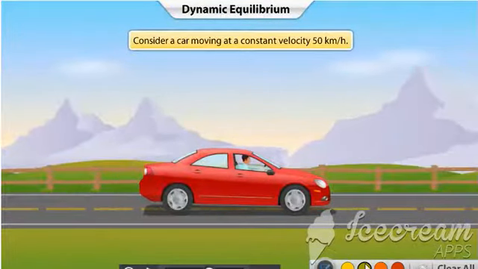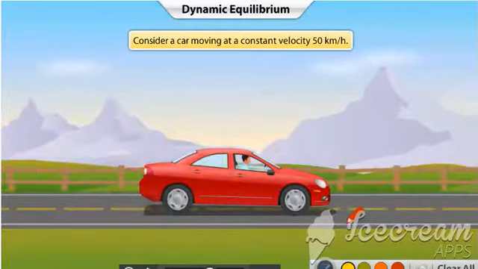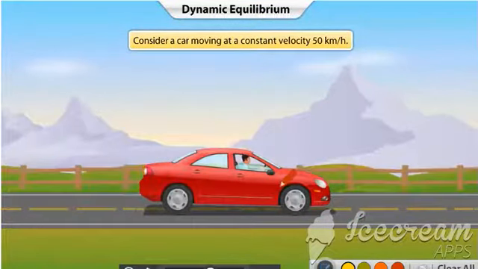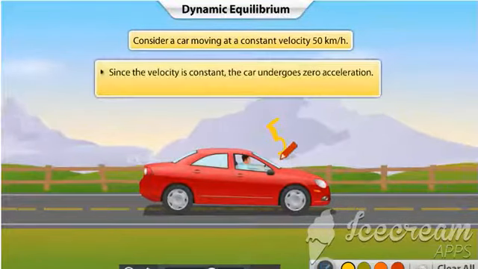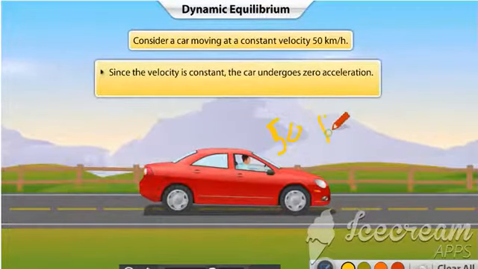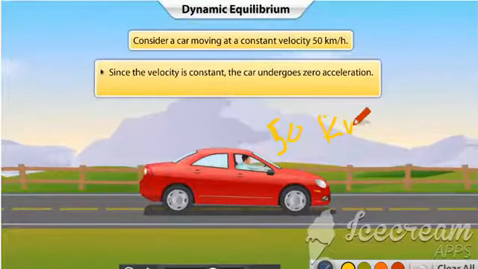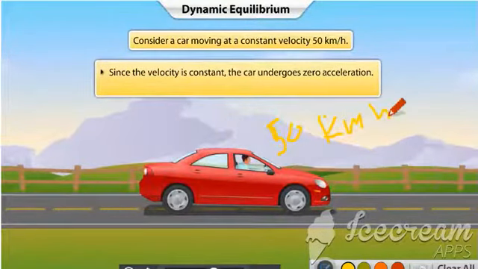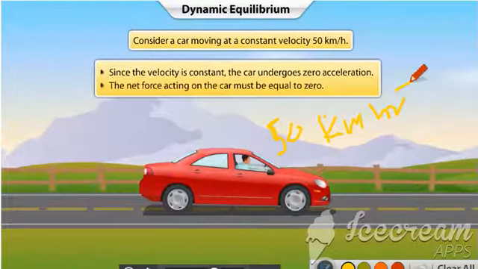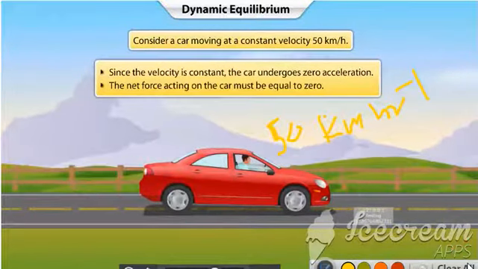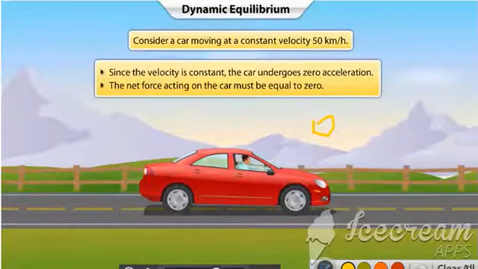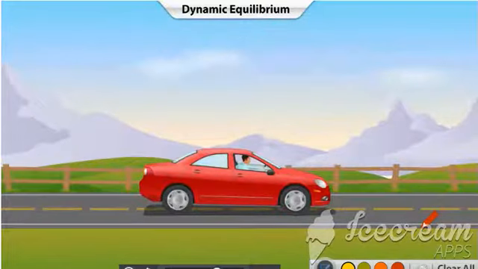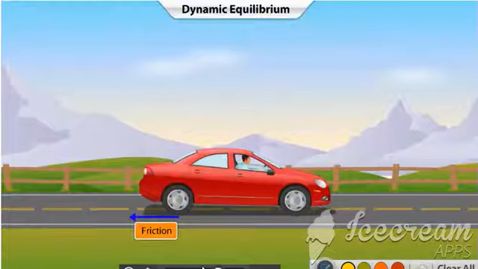Consider that a car is moving on a highway with a constant velocity of 50 kilometers per hour. Since the velocity is constant, the car undergoes 0 acceleration. Therefore, the net force acting on the car must be equal to 0. Let us look at the different forces acting on the car. The frictional force between the road and the car opposes the motion of